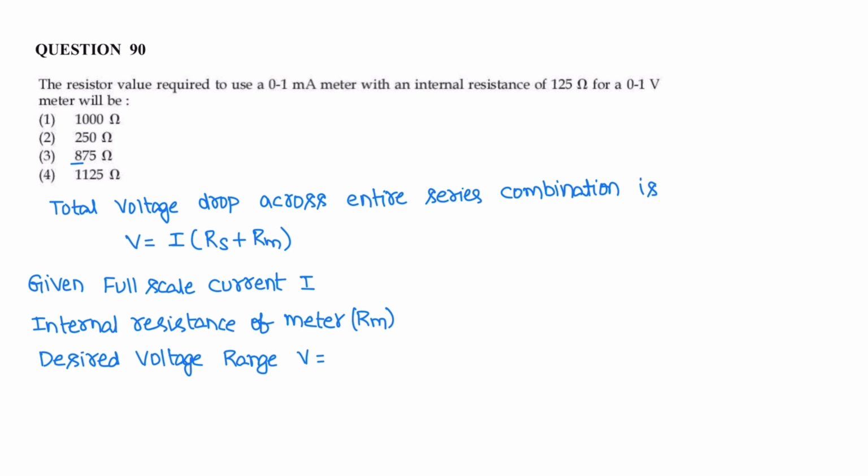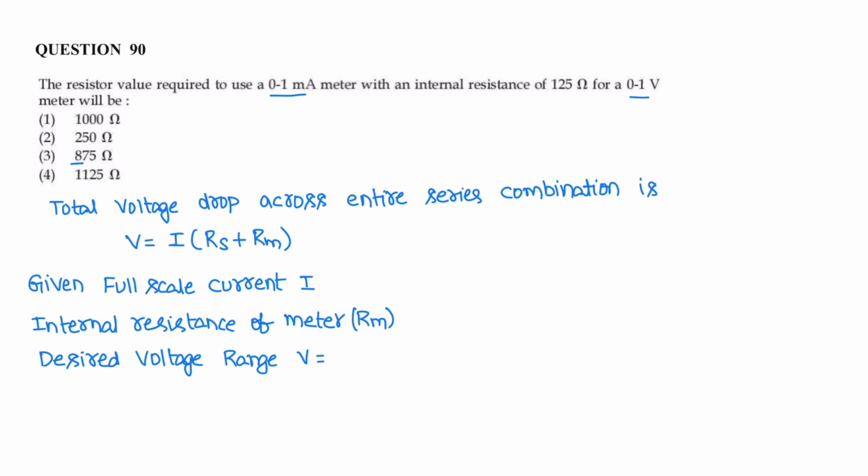Question number 90. The resistor value required to use a 0 to 1 milliampere ammeter with an internal resistance of 125 ohm as a 0 to 1 volt voltmeter. Here we need to convert a 0 to 1 milliampere ammeter into a 0 to 1 volt voltmeter.